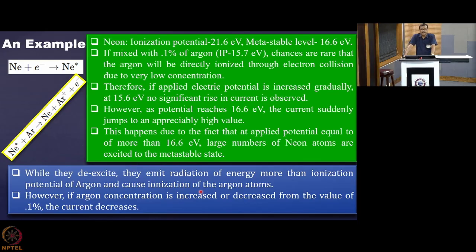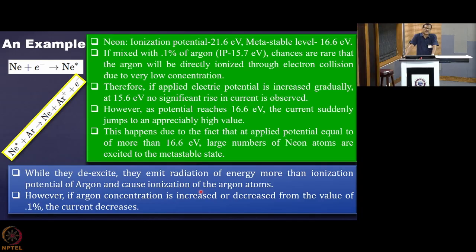So why was this happening? Later it was explained that neon has a metastable level of 16.6 electron volt. When the applied potential increases to 16.6 electron volt, that metastable level gets populated quite significantly, and it is well below 21.6 electron volt.